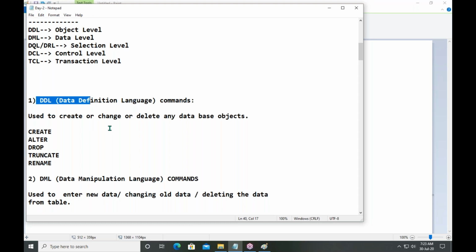So 5 categories. In total, you have 14 database commands. Remember, 14, 1, 4. Each and every command we will discuss in further classes.